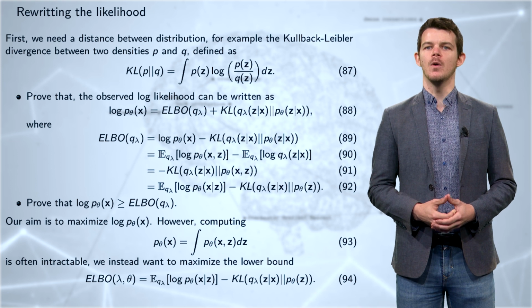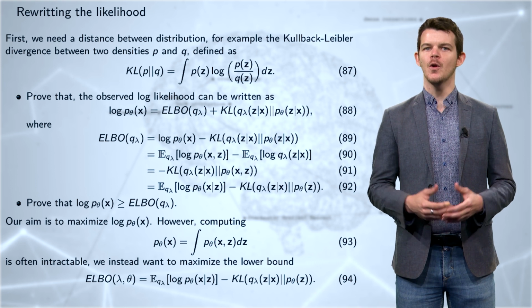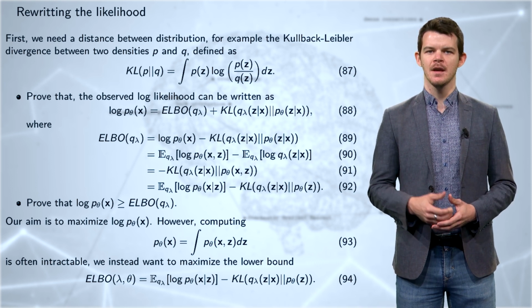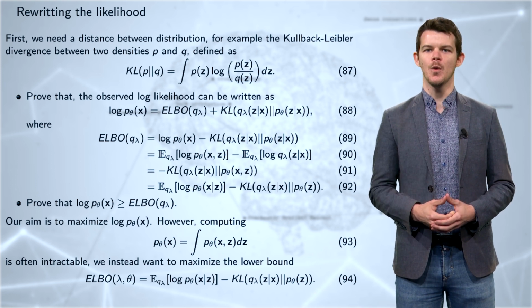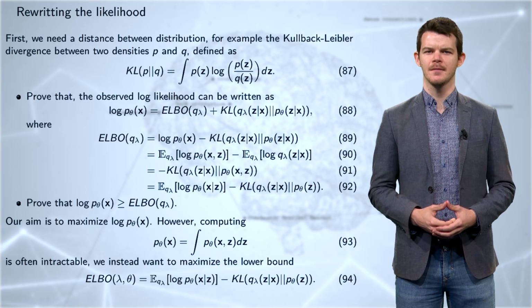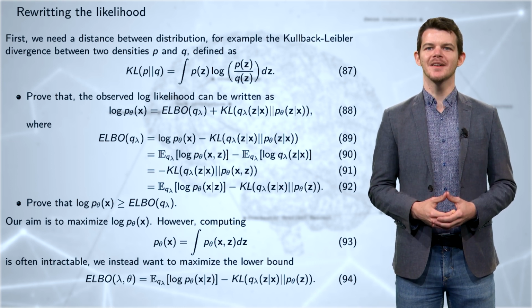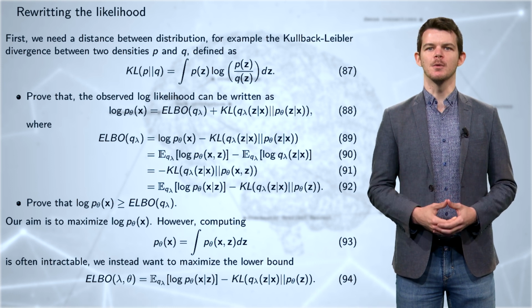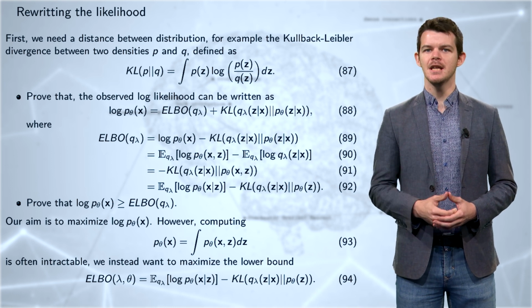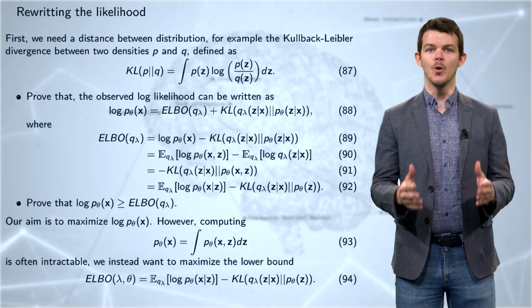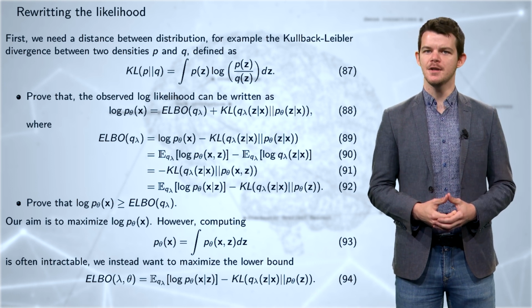Assuming that the previous result holds, we have proved that the log likelihood is lower bounded by the ELBO of Q lambda for any distribution Q lambda. The name ELBO comes from the last inequality. It stands for evidence lower bound on the log likelihood. Recall that our original aim was to maximize the log likelihood. But it turns out that integrating the joint probability distribution in 93 is often intractable. So instead, we want to maximize the ELBO. This is a fundamental idea in variational inference, maximizing a lower bound of the quantity of interest.